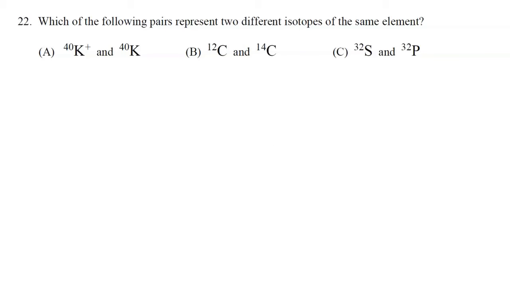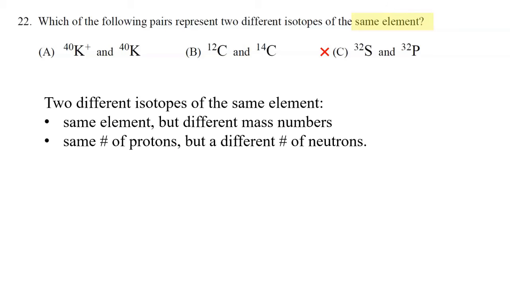Which of the following pairs represent 2 different isotopes of the same element? Well, if it's the same element, it cannot be choice C because that's sulfur and phosphorus. Those have different elemental symbols. So the answer is either A or B because we're looking at the same symbol and therefore the same element. But the definition of isotopes is the following. Two different isotopes of the same element would be the same element with different mass numbers. Same number of protons, but different number of neutrons.